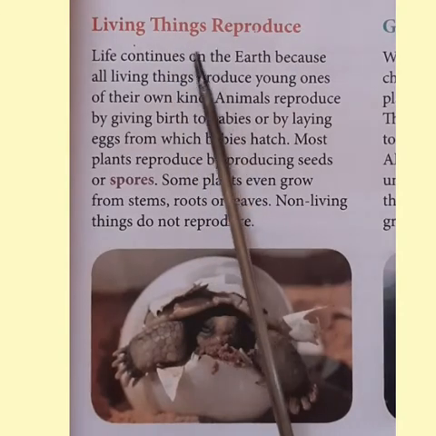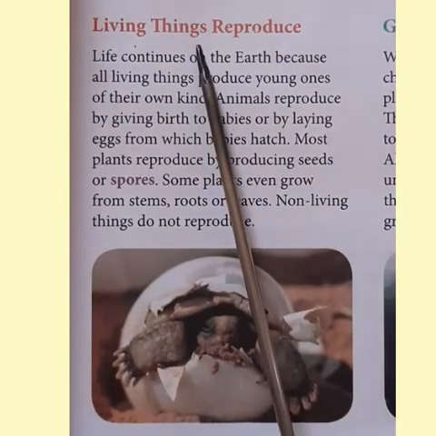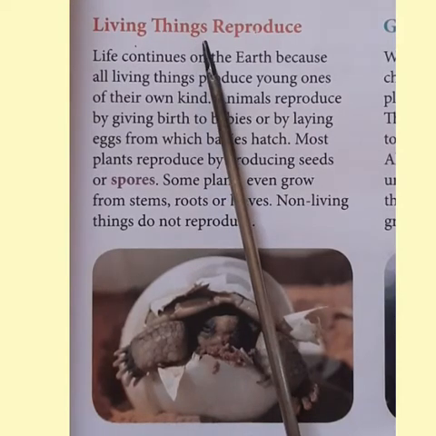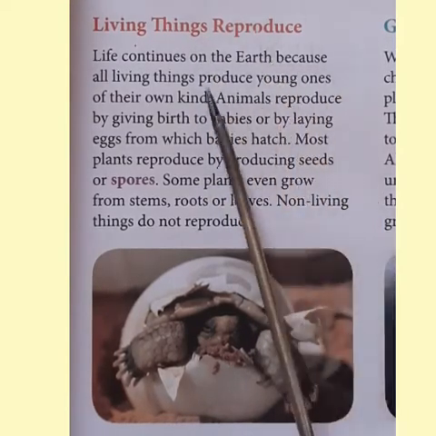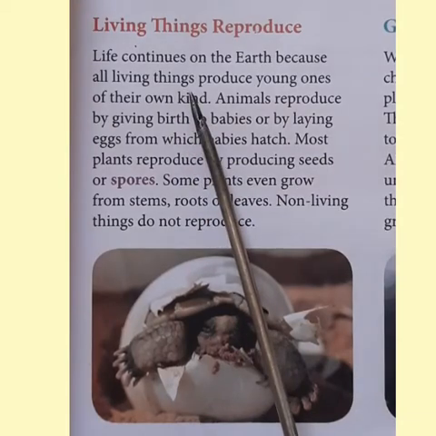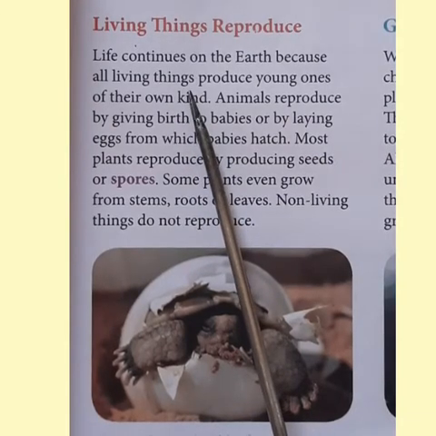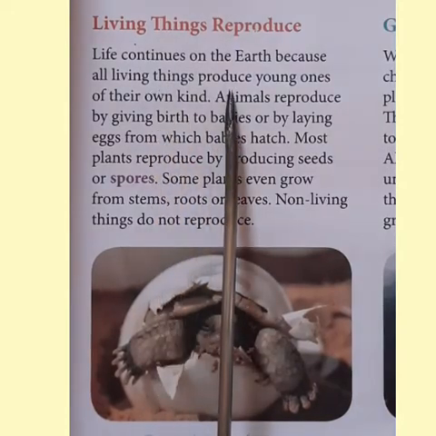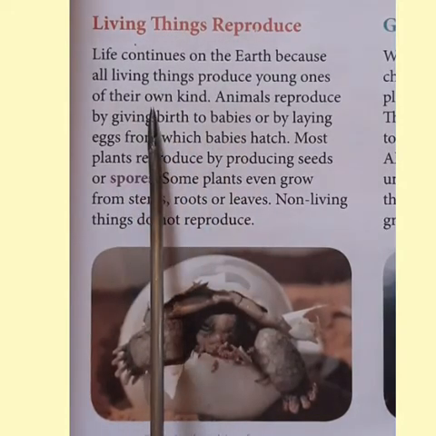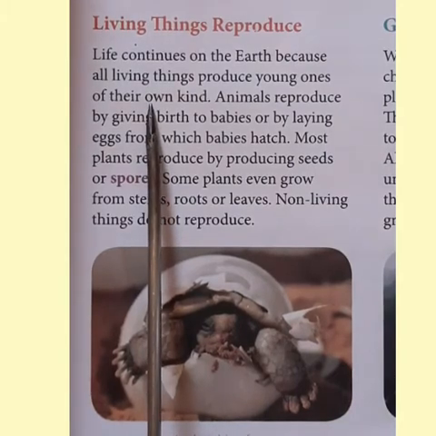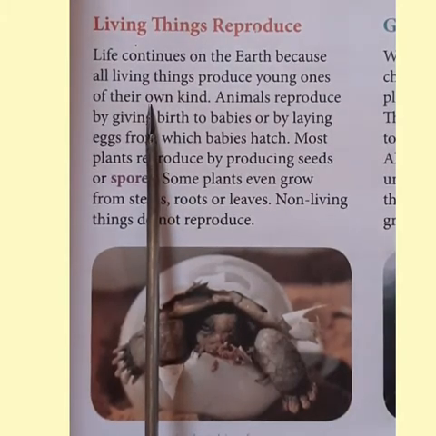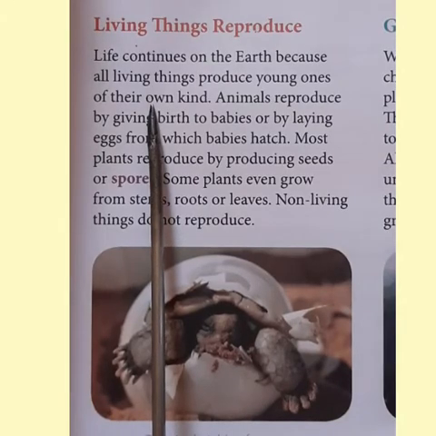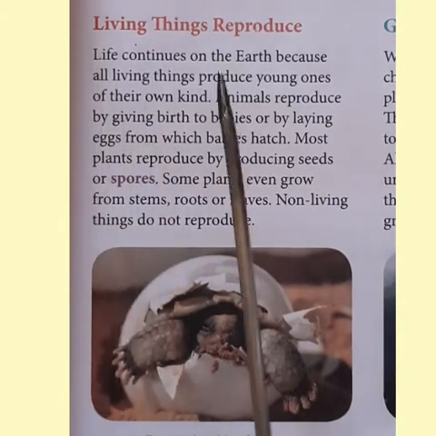The characteristic of living beings is to reproduce. Reproduction means giving birth to young ones of its own kind. All the living beings will produce young ones of their own kind. That is known as reproduction. And it is very much necessary for the continuity of that particular plant or animal species.